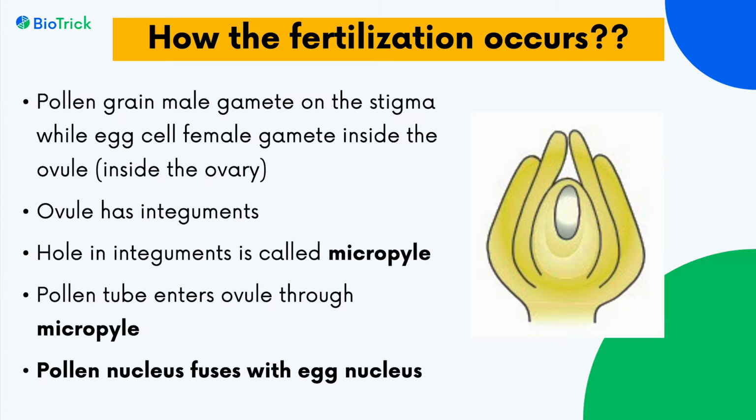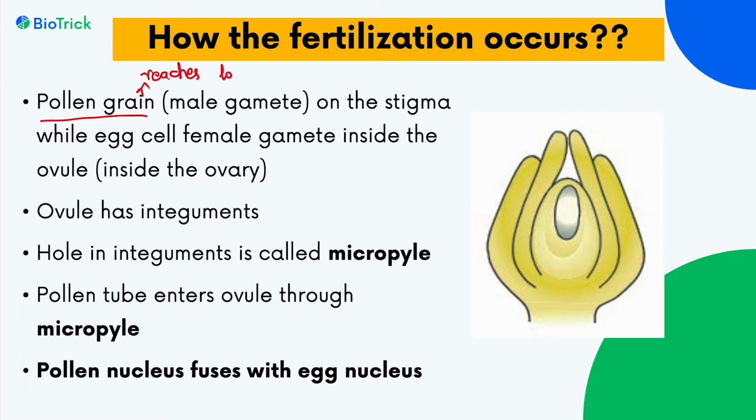Now what happens after this? How does the fertilization occur? So now pollen grain has reached the outside of the ovule, through pollen tube. Now how will it enter the ovule and fuse with the egg cell? If we look at the structure of the ovule, it has outer coverings.